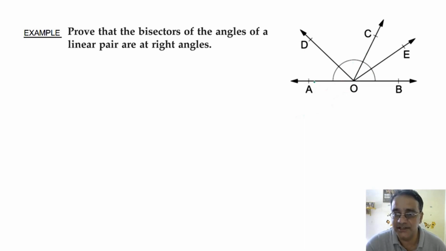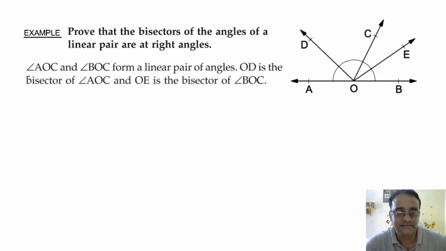Angle AOC, angle BOC, and OD and OE are the bisectors. These two angles form a linear pair, and OD is the bisector of angle AOC, OE is the bisector of angle BOC. Okay.